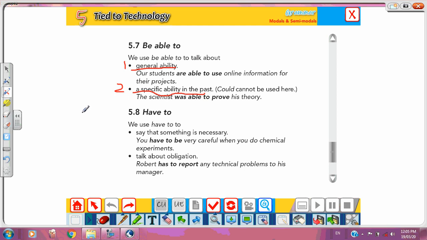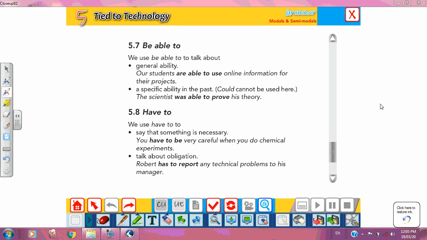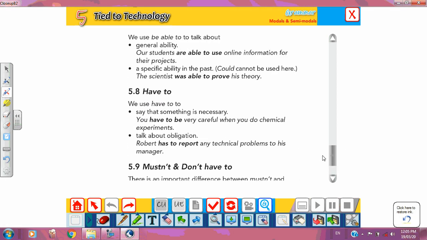Or I can say Ali was able to read Latin, for example. So we cannot use could, because could is for any ability you had in the past, but here it is a specific ability, so we use was or were able to. Again, we use be able to for a general ability, and number two for a specific ability in the past.